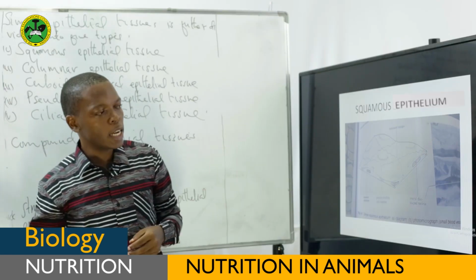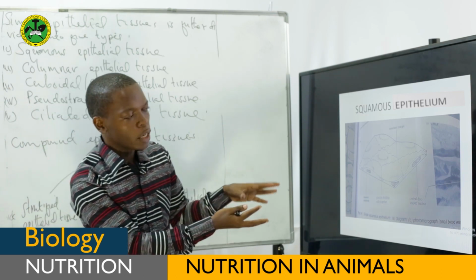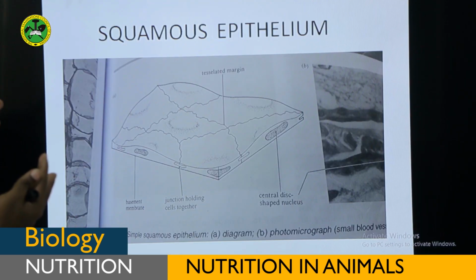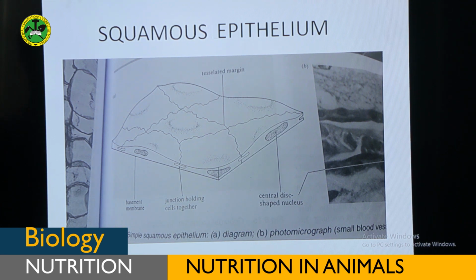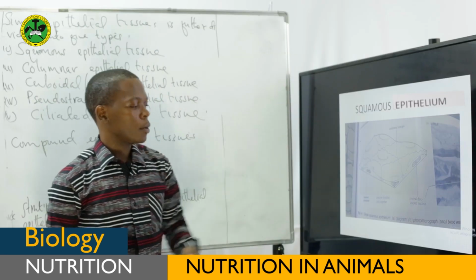Because our main focus today is the digestive system, I'm trying to show you these epithelial tissues which are found in different parts of the body before going to the specialized epithelial tissues which are found in the digestive tract. Therefore, this is a squamous epithelial tissue. It has a special junction which enables it to hold the cells of squamous together. This one, junction holding cells together. But also, it has the central disc-shaped nucleus. You see, this is a nucleus.